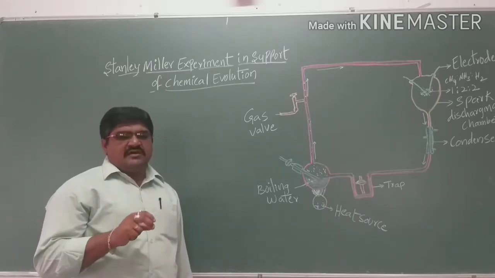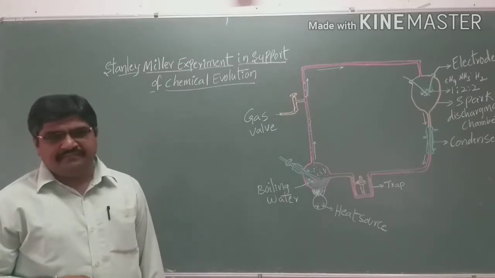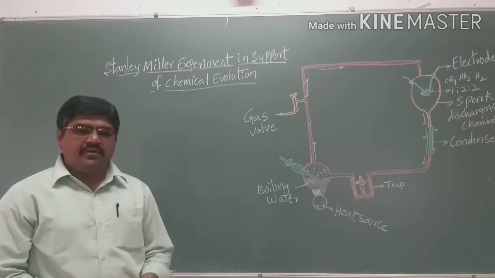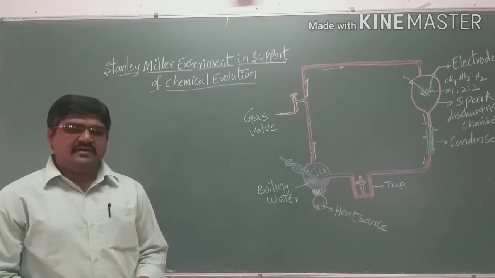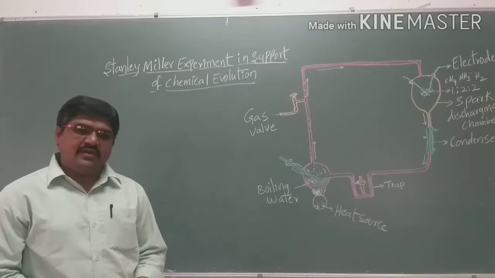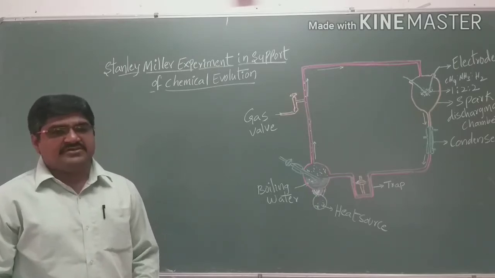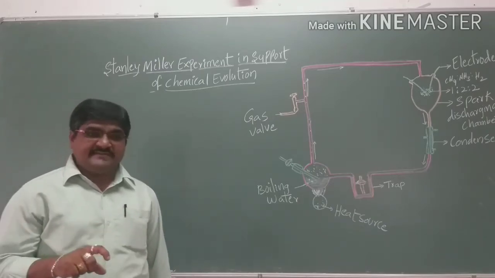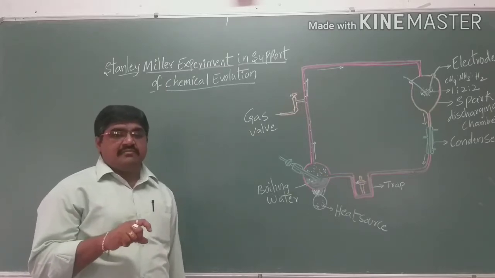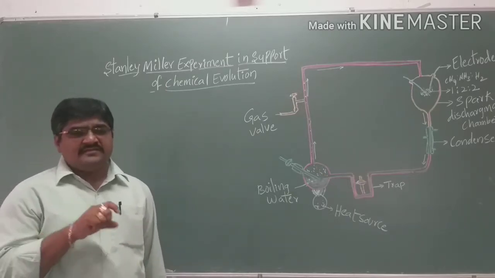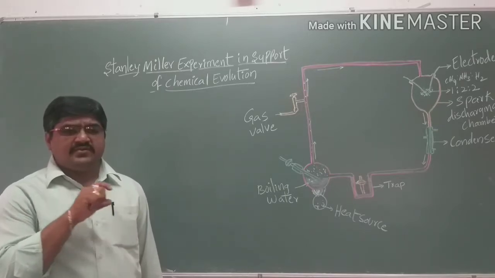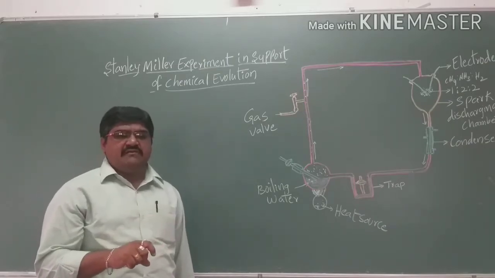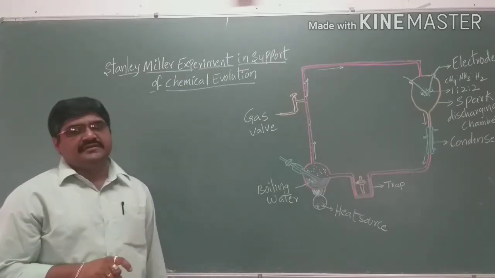Here there are 8 steps presented. The first one is the origin of the earth, the second is the prebiotic environment, the third is the formation of simple organic molecules, the fourth is the formation of macromolecules, the fifth is the formation of nucleic acids, the sixth is the formation of a pre-cell, the seventh is the transformation from pre-cell to cell, and lastly the eighth is the initiation of biological evolution.